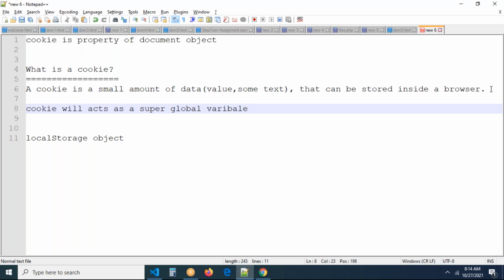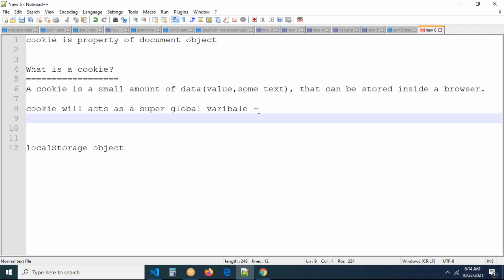If you create a cookie, the cookie can be accessed within the entire project. What is a global? Within the file only. What is a local? Within the function only. Super global can be accessed wherever you want in the entire project.